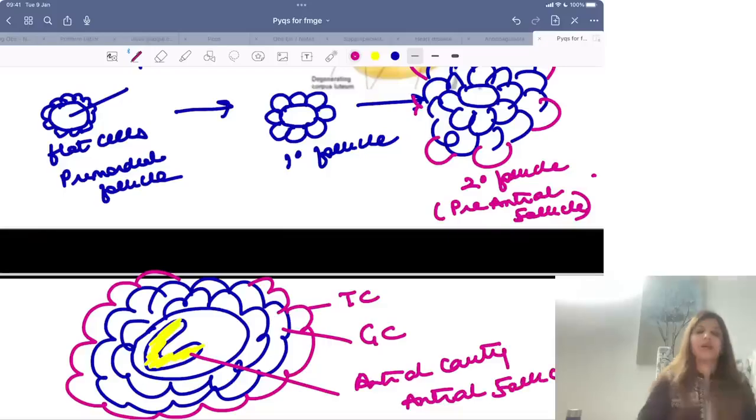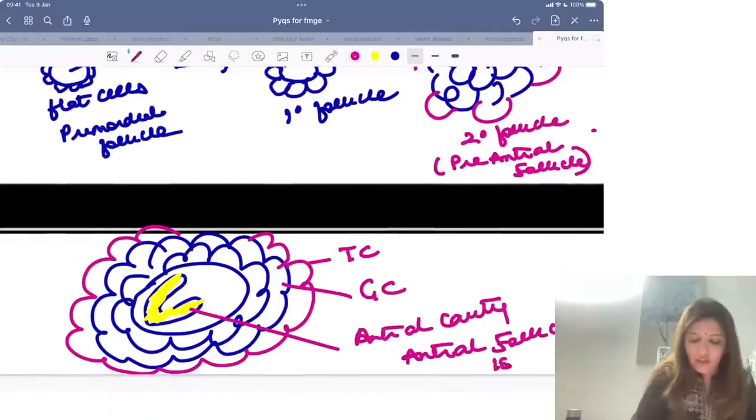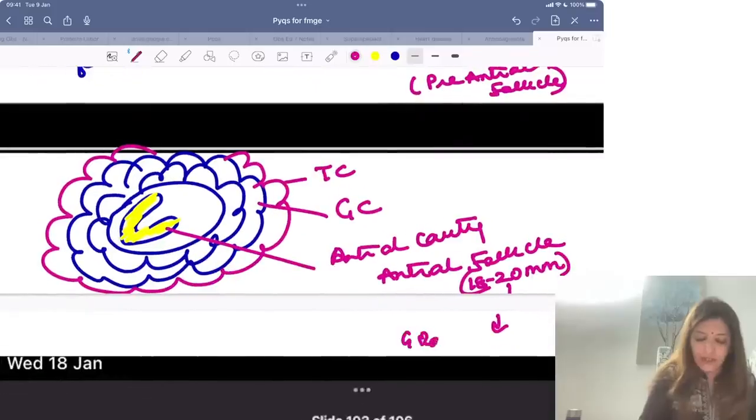This is what is called an antral follicle. And when the antral follicle grows and becomes 18 to 20 millimeters in size, it is called a Graafian follicle.